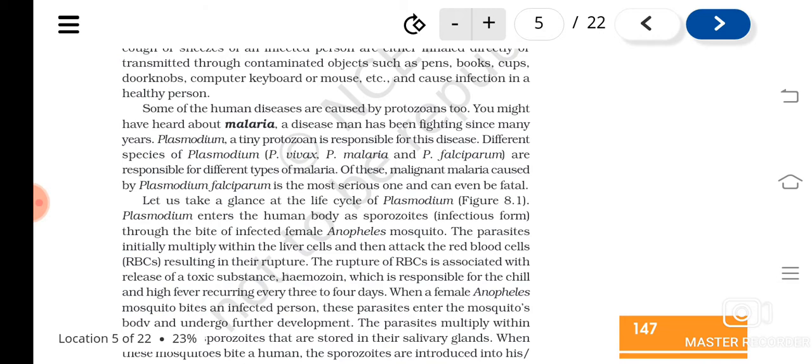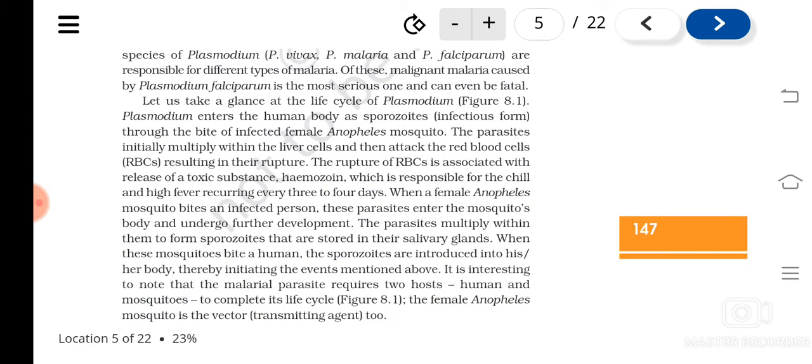Of these, the most serious and fatal one is Plasmodium falciparum. And then we have studied the life cycle of Plasmodium.